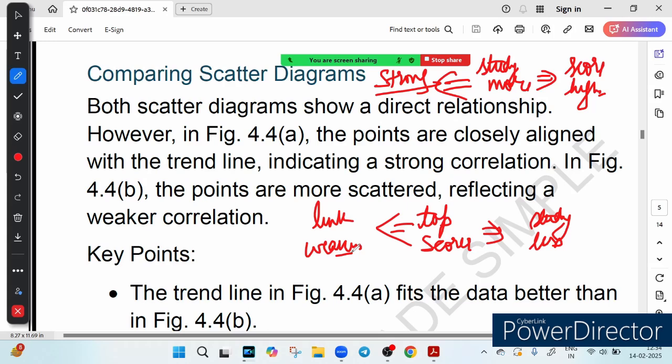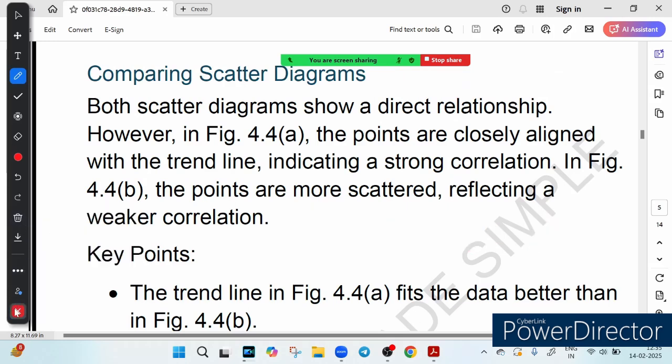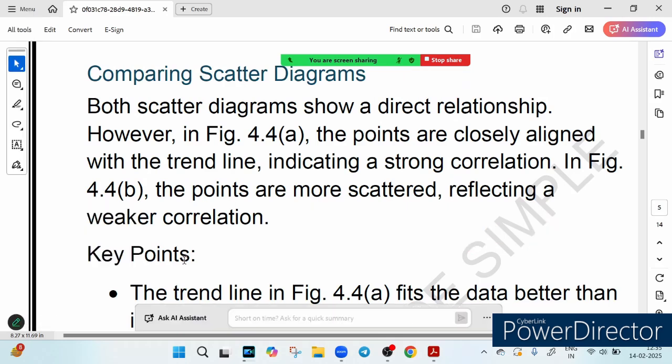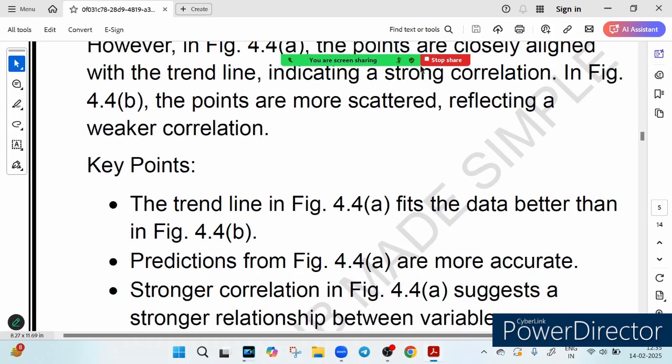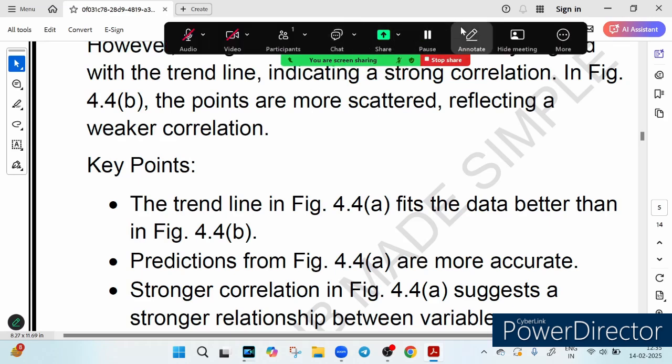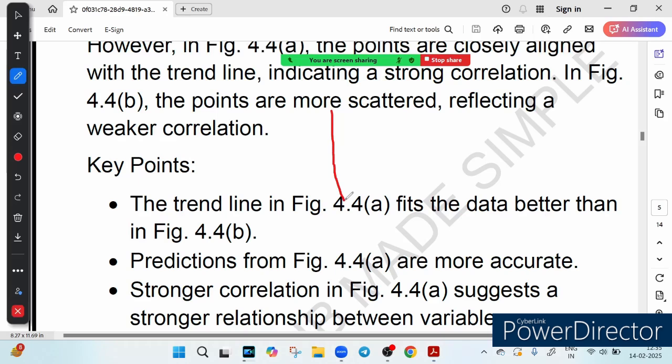So now let's see how to compare a scatter diagram, a strong versus a weak relationship. The dots follow a straight path close to the trend line, right? So it means a clear and strong connection. Let me draw it for you so that you can easily understand what I am talking about. Suppose this is the x and y axis. Now let me draw a line here. This is our trend line.